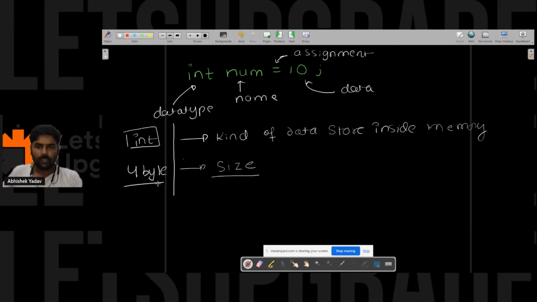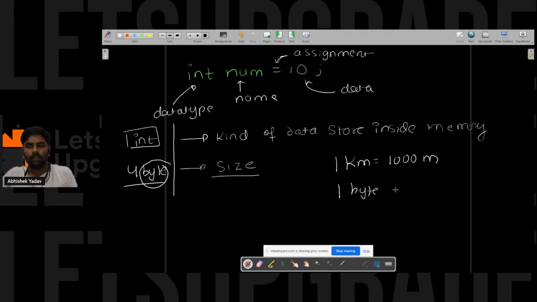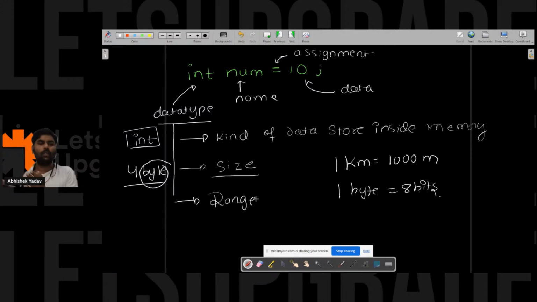Like what is this byte? You measure distance in kilometers, so 1 kilometer is equal to 1000 meters, right? Similarly, if you have to measure the capacity of a memory block, you measure in bytes. So 1 byte is equal to 8 bits, right? So integer occupies 4 bytes. Okay, till this point everyone is clear. The third information this data type provides us is about the range part, from what particular range to what particular range I can store the value in it. So kind of data, size, and the range part, right?